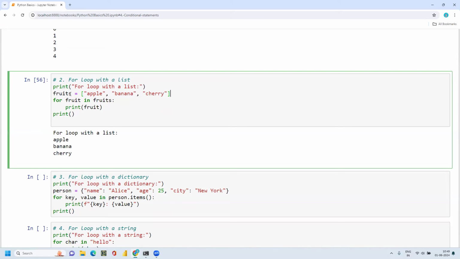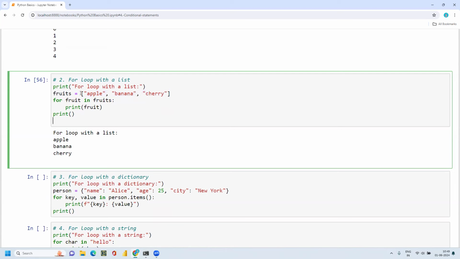print fruit. First it will go to the list and print the first one, which is apple. Then again it will go to the second and print it. Then third it will go to cherry and print it, because I just wanted to print the fruits out of the list of fruits. I wanted to see what all the fruits are in this list. The for loop goes on, printing the first element, then the second, then the third element. So this is how you can use a for loop with a list.